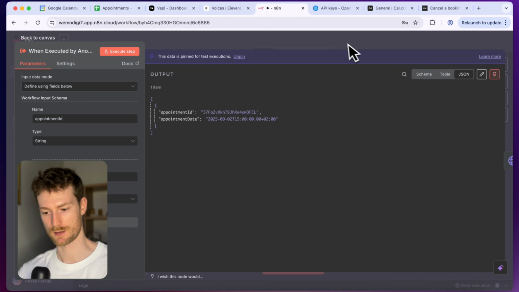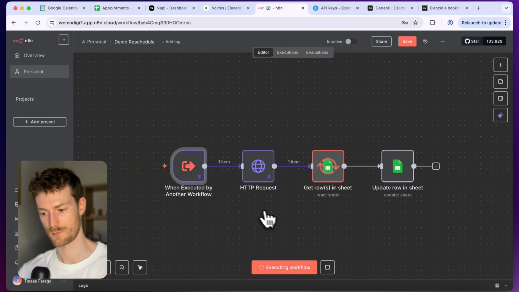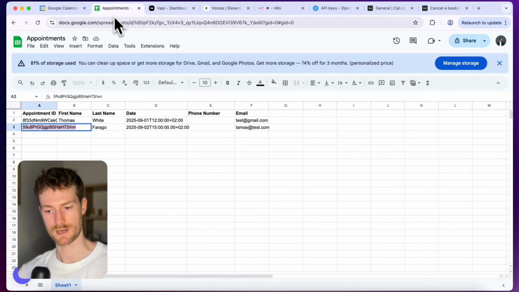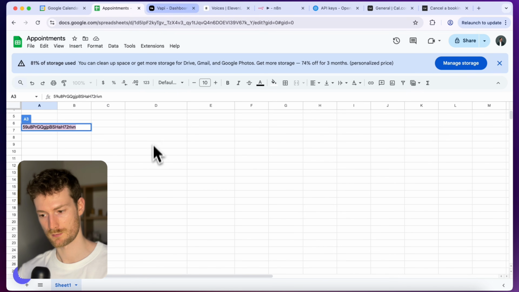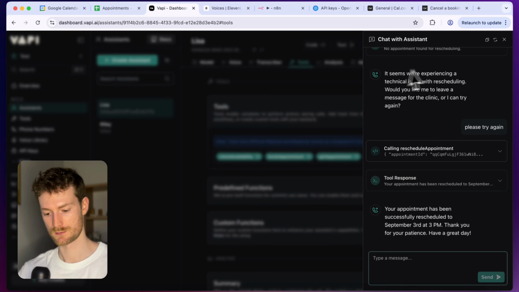So now I can click on execute workflow. So you can see that it has 3 p.m. now. So let's go back to Vapi. Go back and let's try to cancel it.